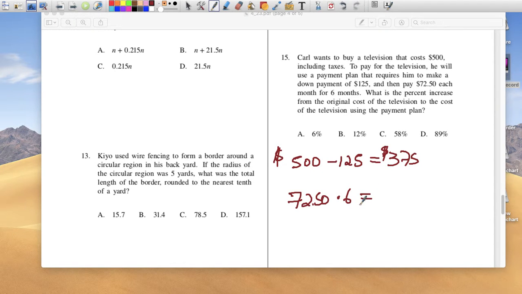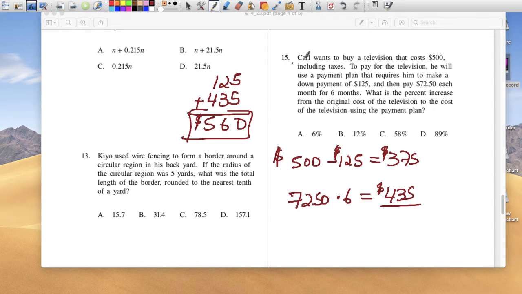Do you think that's enough? So 72.5 times 6 means that he pays $435. They want to know what the percent of increase is here. So what does that mean? Let's add up what he's paid so far. He paid $125 on the first day, and then he paid $72.50 6 times. We can add $72.50 plus $72.50 plus $72.50, or just multiply by 6, and then add those. So at the end, he ended up paying $560.